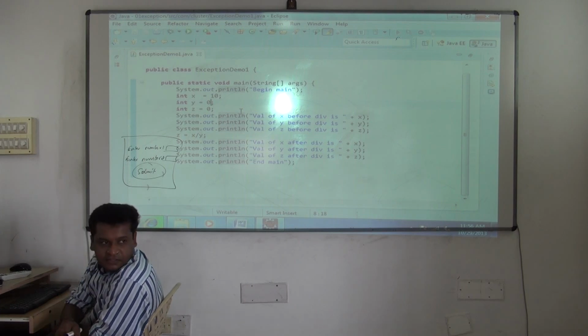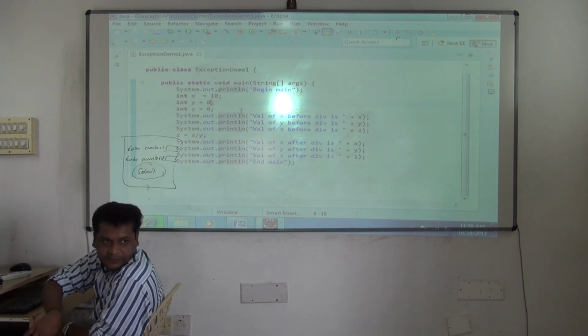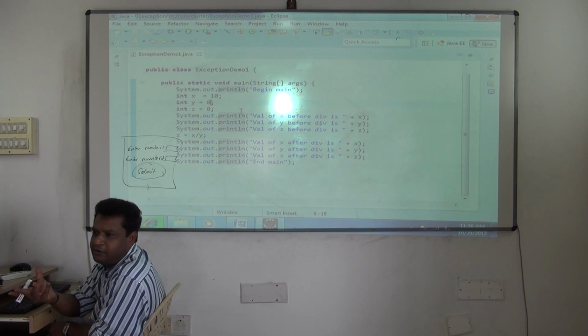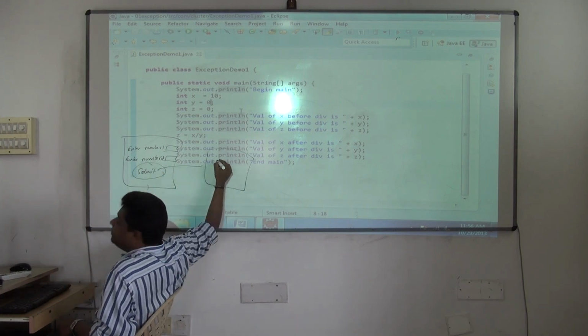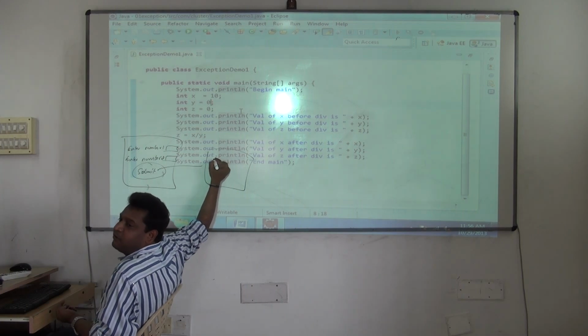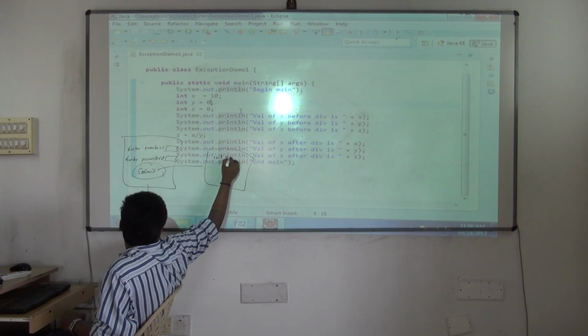Understood? Things are like that. So what will happen now? Definitely 0 will enter, because when he is going to enter we don't know. Once a value comes, obviously any value you get, where will you store it? As soon as you get a value into a program, where will you store it? Variables only, no? Like this: int x is equal to that value, int y is equal to that value.